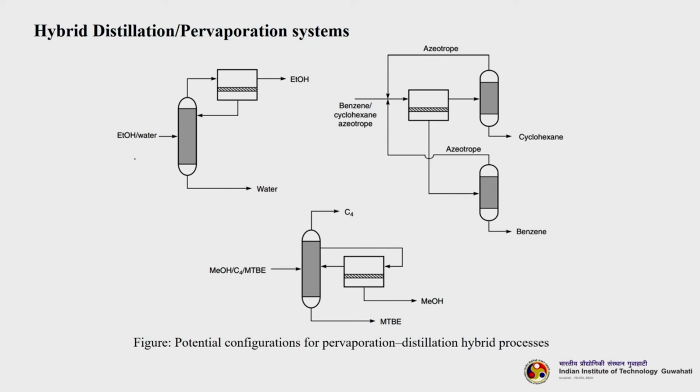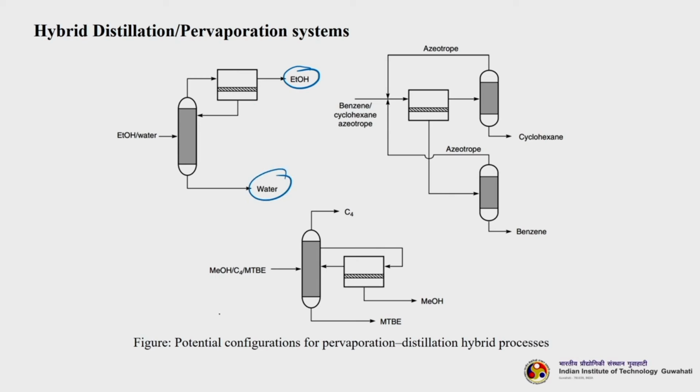So ethanol water is being fed to the distillation column. Okay, from the top side, that ratio of the feed goes to the pervaporation system, you get a pure ethanol here, and whatever is left out is being recycled back. So that is nothing but your water.